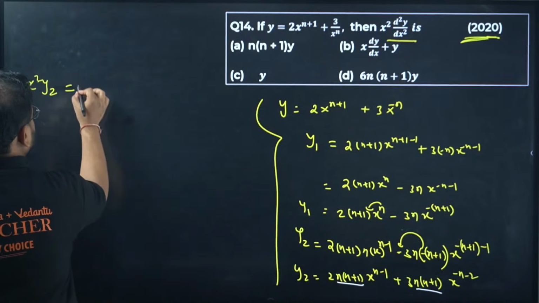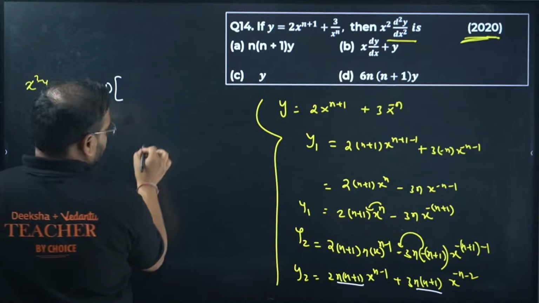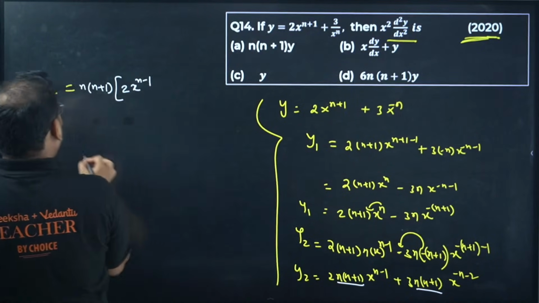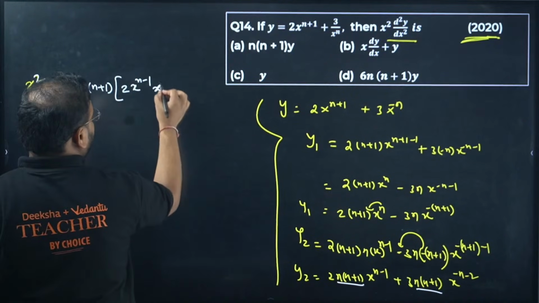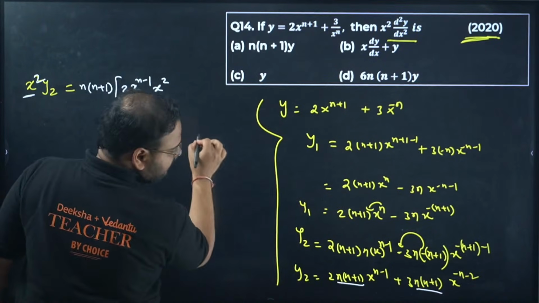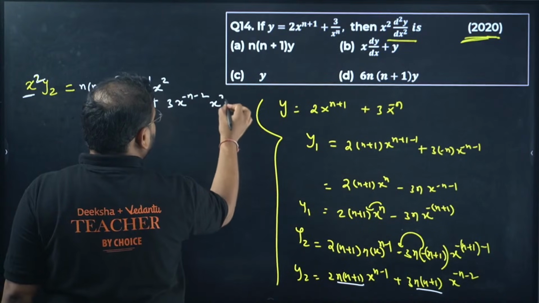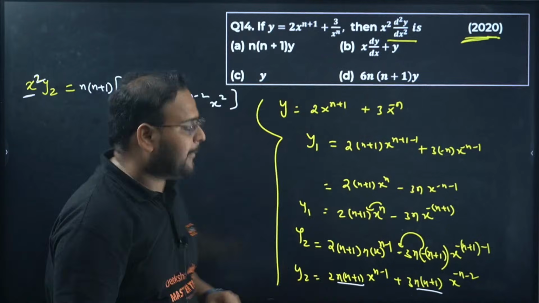So I'll do that first. N into n plus 1 I have taken common. Put a bracket. I have 2 times of x^(n-1). But I have multiplied x square over here. So right here, x square plus 3 times of x^(-n-2), and I multiplied again x square in the second term as well. Okay, check this out.